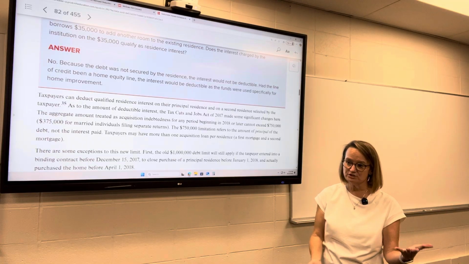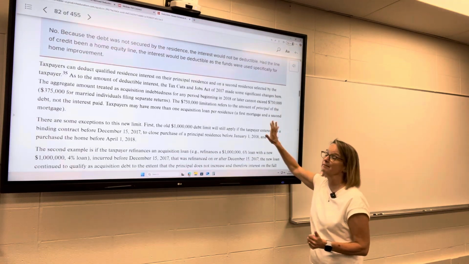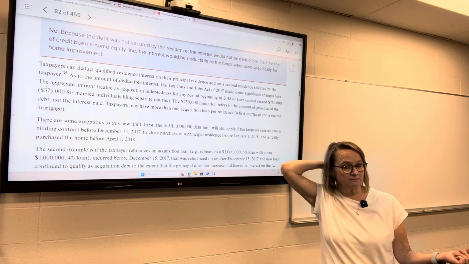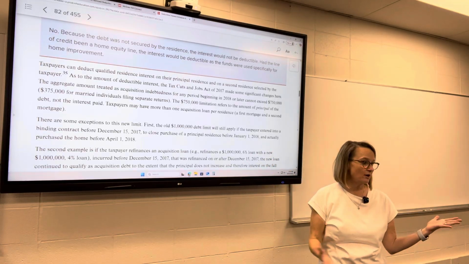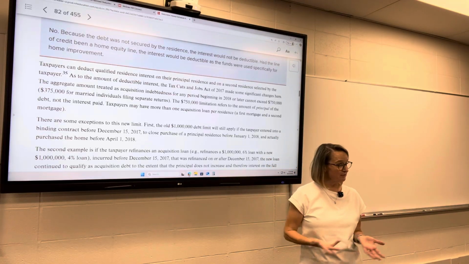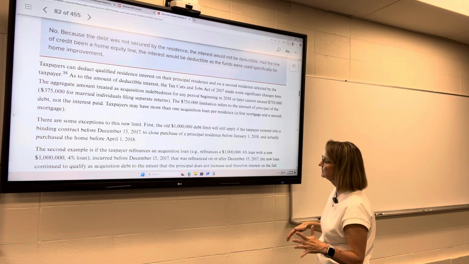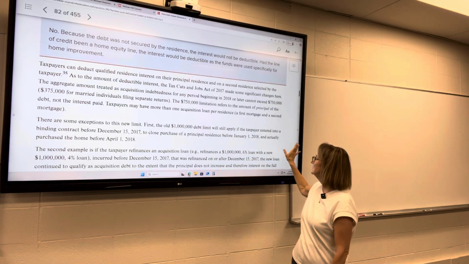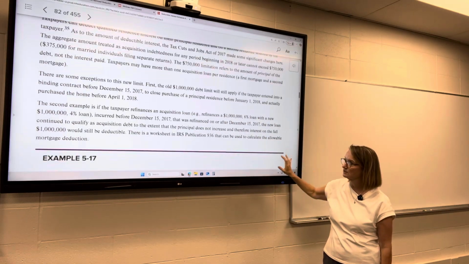That's actually, this day and age, not as much as it used to be. Sounds like a lot of money, but depending upon where you live, maybe not so much in the Midwest, but like those houses in California and urban areas that are really super expensive, even just ordinary houses costing over $1 million, it'd be really easy to have that much indebtedness. It doesn't mean you can't have that much debt on the house. It just means the interest is only partially deductible. That limit used to be $1 million, but it became $750,000 with the new tax law of 2017.